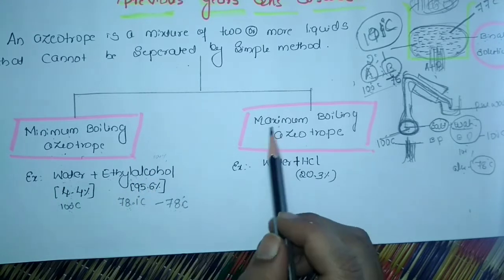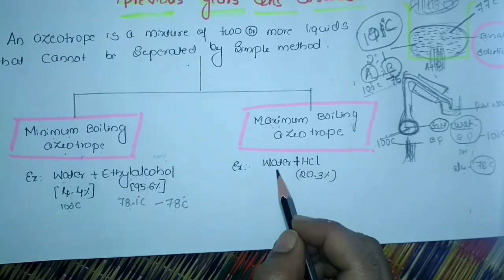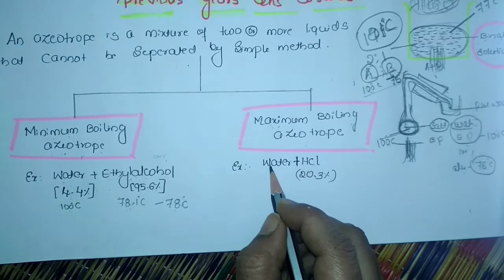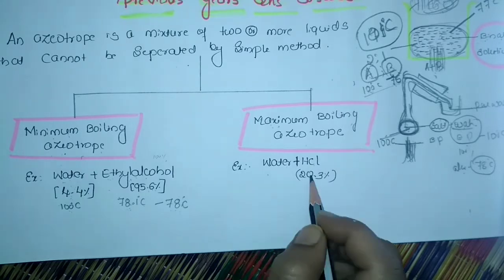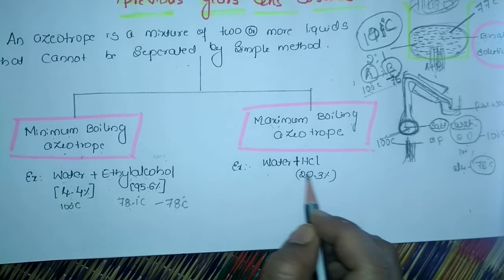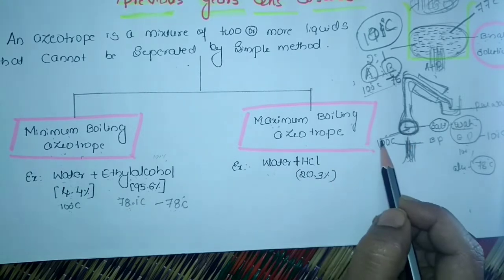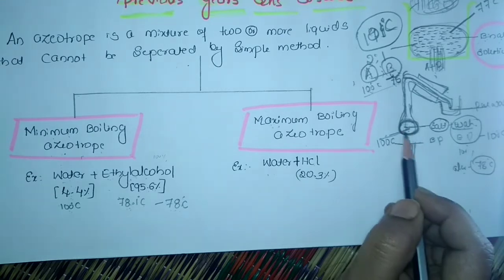Okay. Similarly, maximum boiling azeotrope means, I have taken an example of water plus HCl. With the same composition, 20.3% means we have 20.3 ml of HCl and the remaining will be water. Okay, this is the composition in a liquid condition. I'll take the same composition into this round bottom flask.